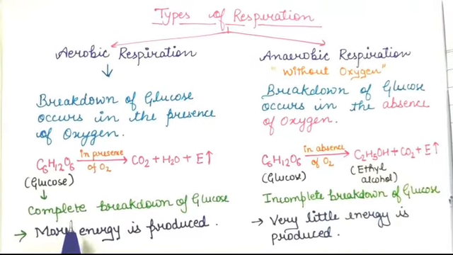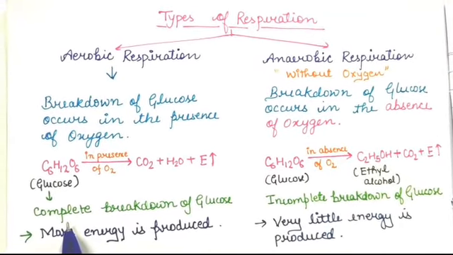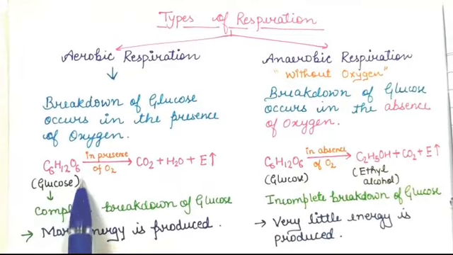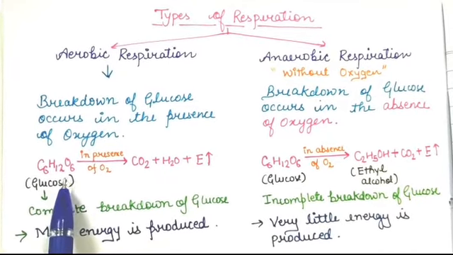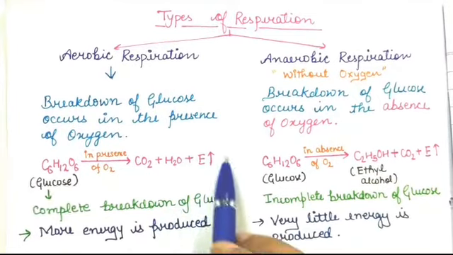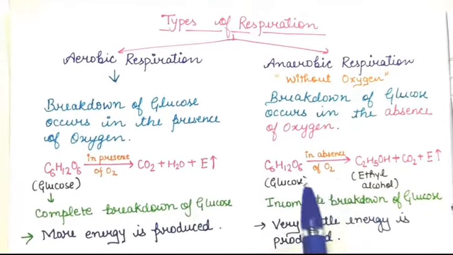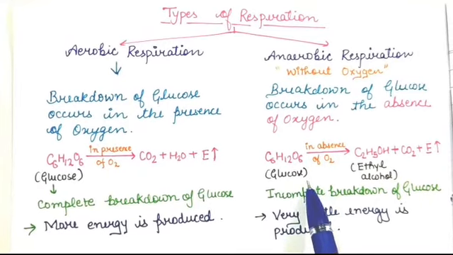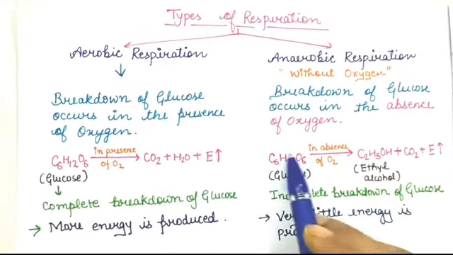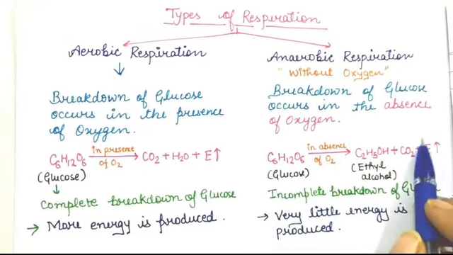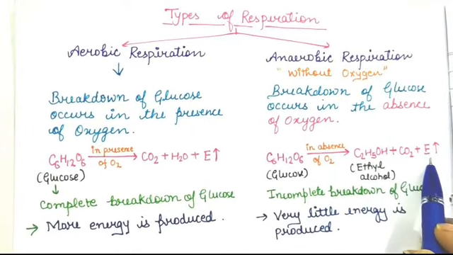Now children, in aerobic respiration, complete breakdown of glucose occurs and more energy is released during this process, whereas in anaerobic respiration, incomplete breakdown of glucose occurs and very little amount of energy is produced.